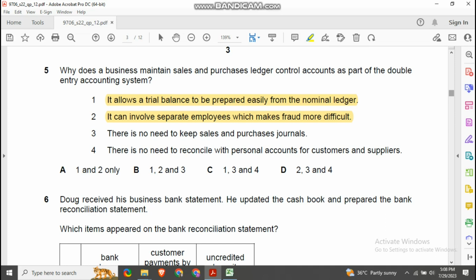Similarly, how much we bought from our supplier and what is the total amount we paid and how much is due. So that reconciliation needs to be done. So only 1 and 2 is correct for sales and purchase ledger control account. So the correct answer is A. Okay, only 1 and 2.